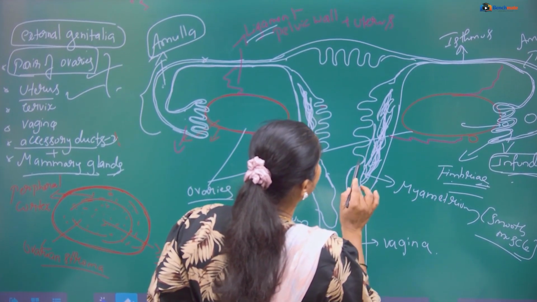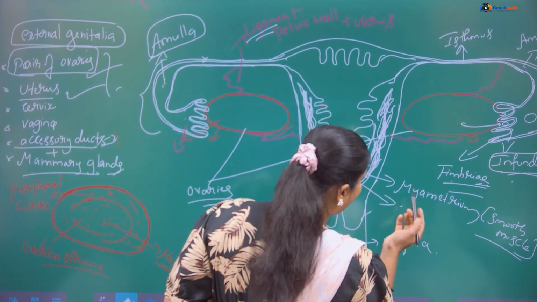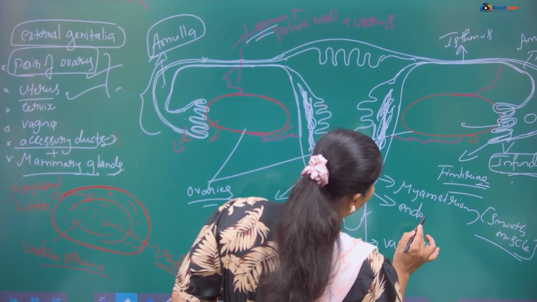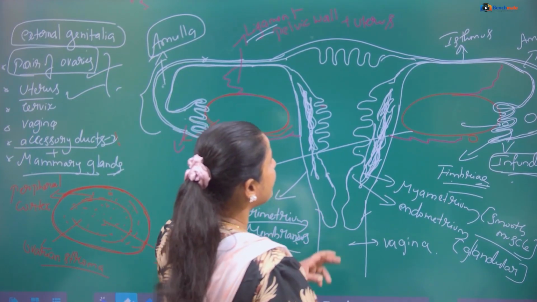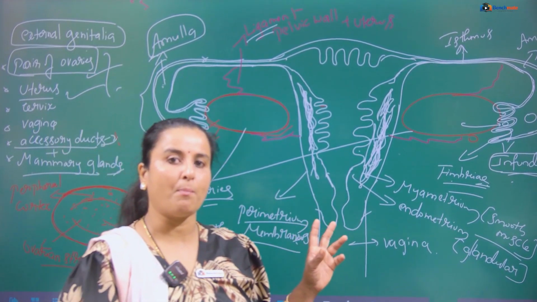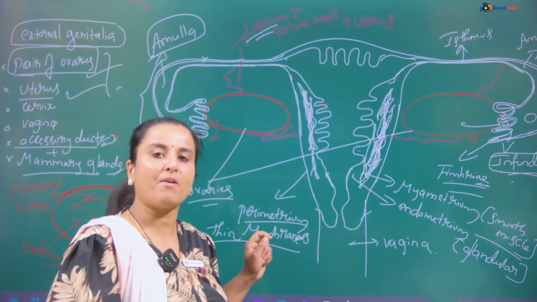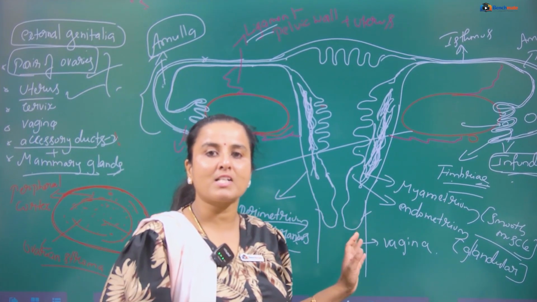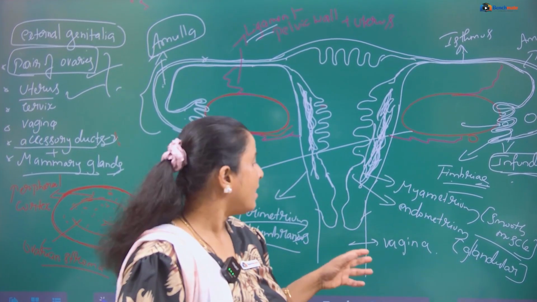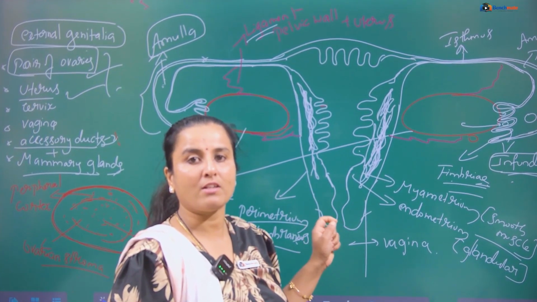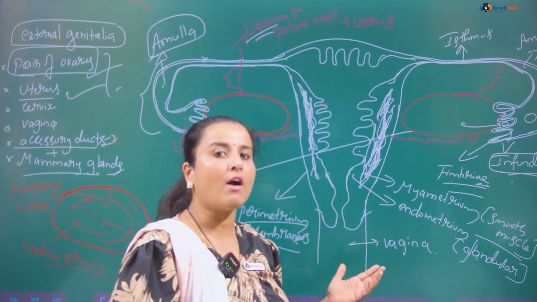The innermost layer is called the endometrium, and it is glandular. This is also important: the uterus is made up of three wall layers. Outermost is the perimetrium, made up of a thin membrane. Then the middle is called the myometrium, made up of smooth muscles. Then the inner lining of the uterus is made up of the endometrium, and the endometrium is glandular.